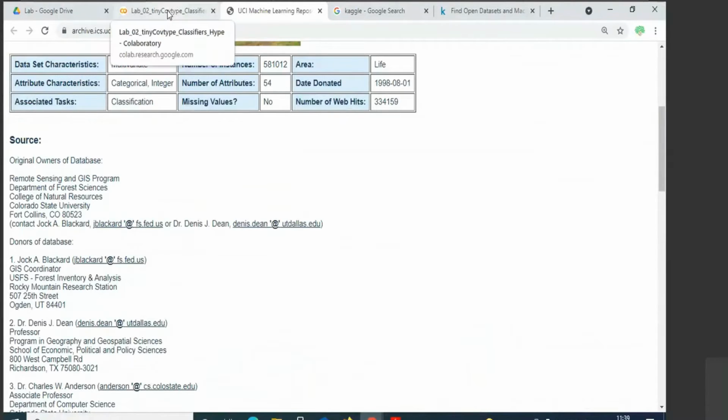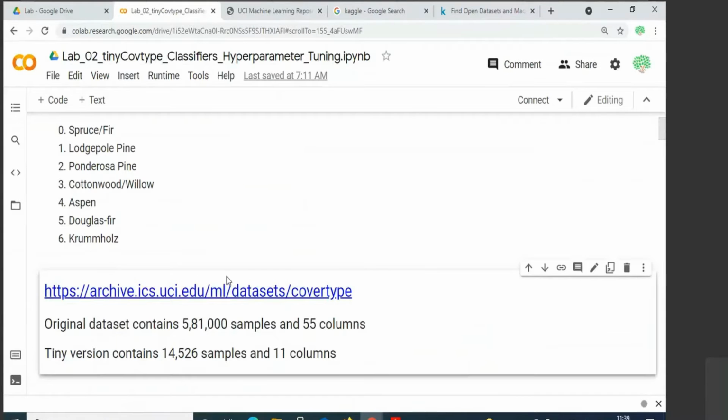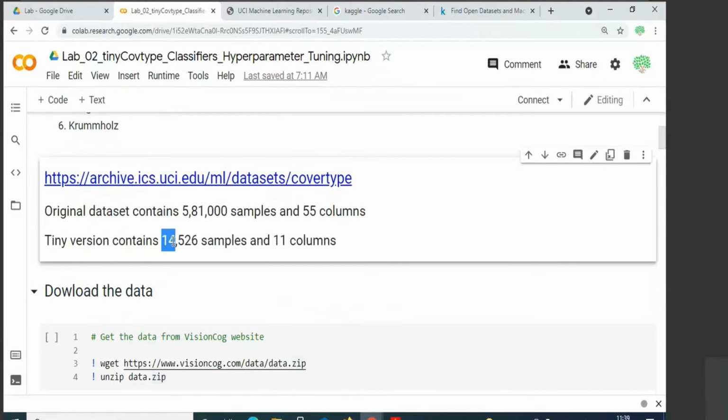For this specific session, I am not using the complete data set, but I have taken a subset of this forest cover data set, and I have only taken 14,526 samples. The original data set contains 581,000 samples.